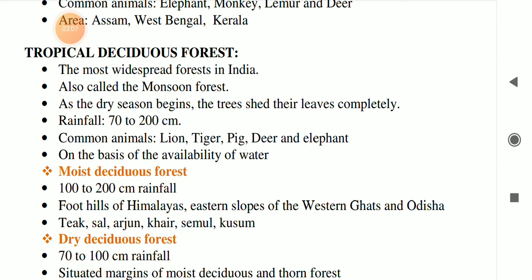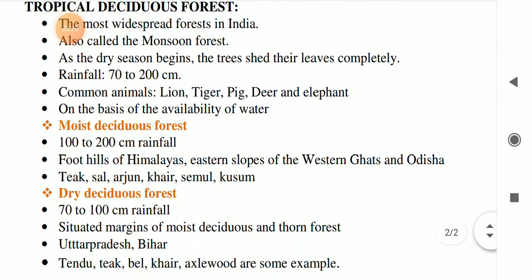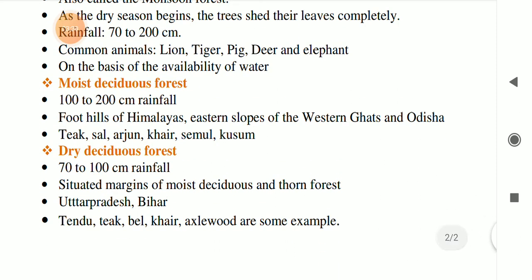And some common animals which we find in the tropical deciduous forest are lion, tiger, pig, deer, elephant. Okay. And now on the basis of the availability of water, we can classify tropical deciduous forest into two categories. Number one is moist deciduous forest and second one is dry deciduous forest.